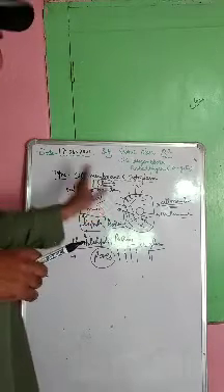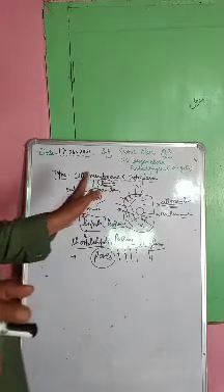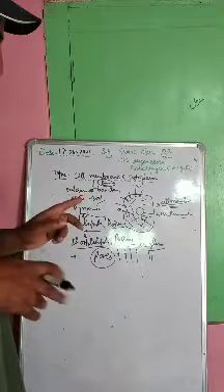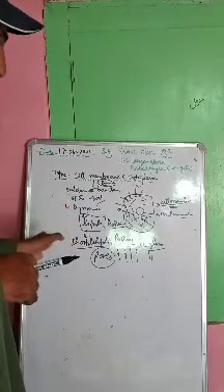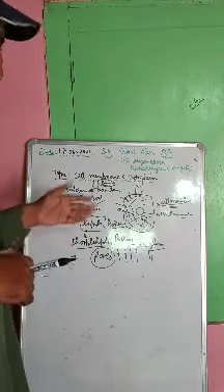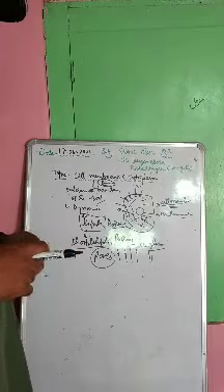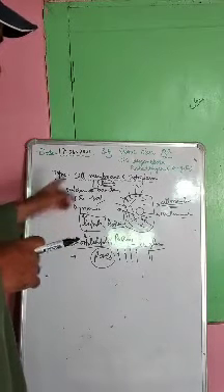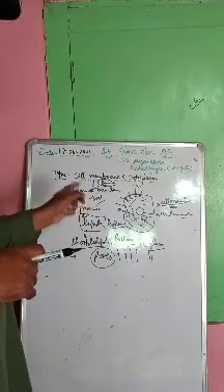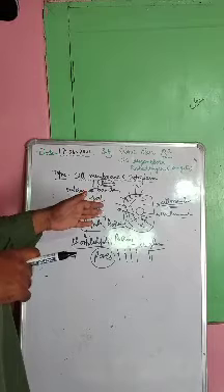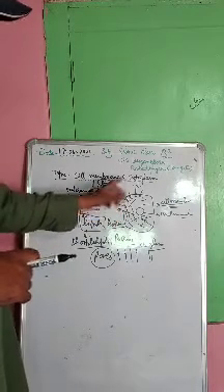It gives shape to the cell, that we all know, right? It gives shape to the cell. And what it does, other than giving shape to the cell, it is semi permeable. It allows only certain materials to go inside the cell, and only certain materials to go outside the cell.